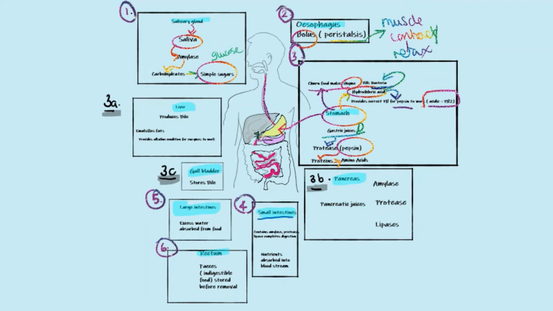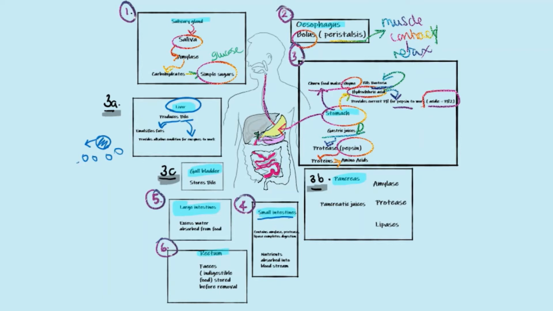Before the food can be passed into the small intestines, the condition of the small intestines needs to be correct so the enzymes can work properly. To help do this, the liver produces something called bile. The bile is responsible for providing an alkaline condition for the enzymes to work in. It also emulsifies fats. This means that the fats are big in size and it makes them into smaller fragments.